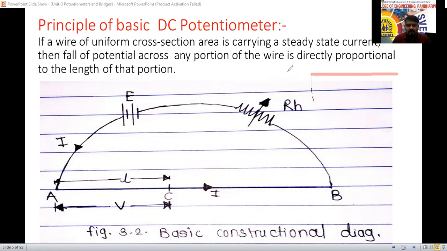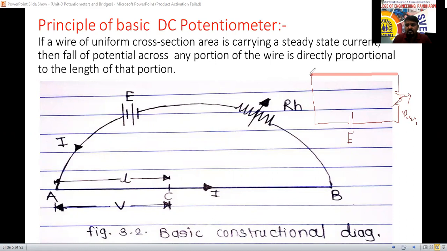So I will give here one battery source supply, and one variable resistance I will provide here. This is RSH. This is battery supply, that is called E.